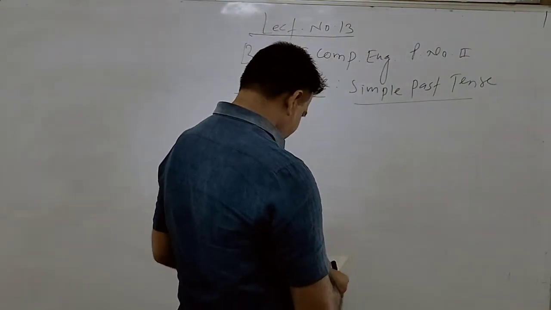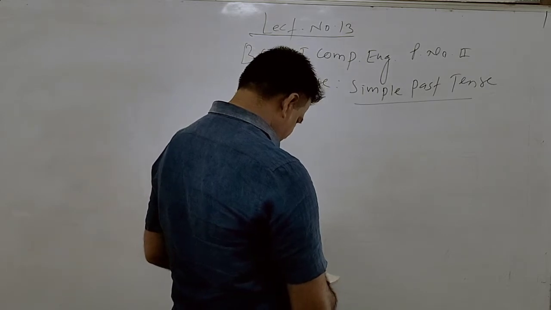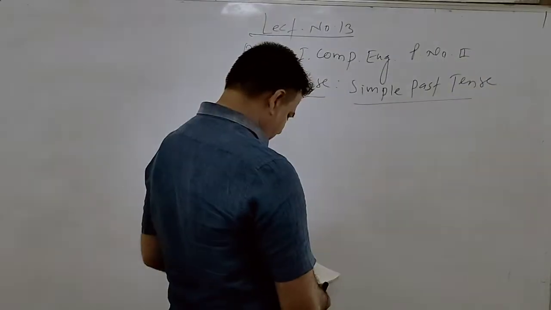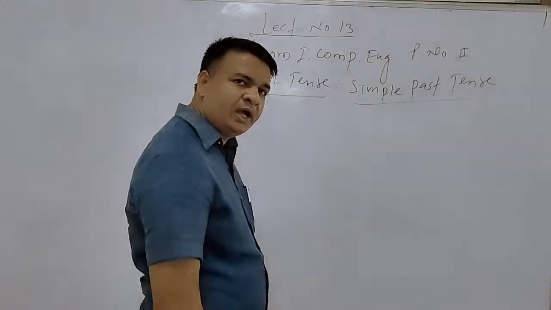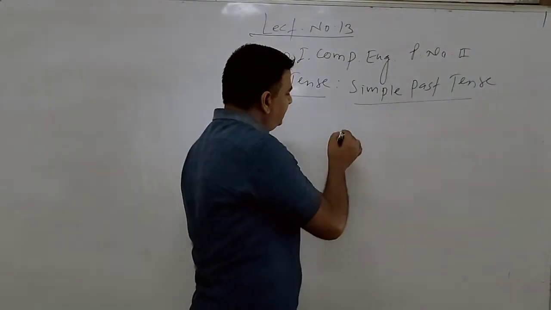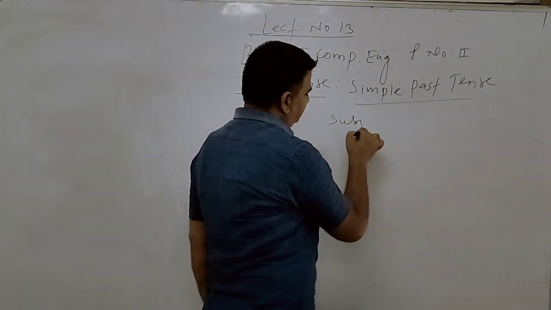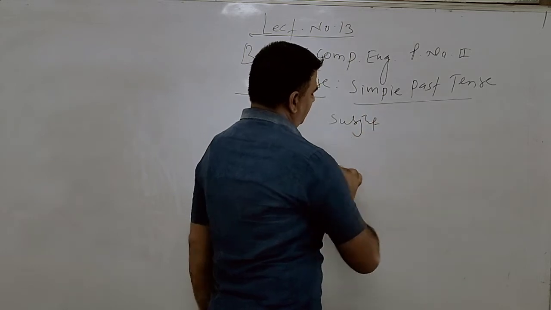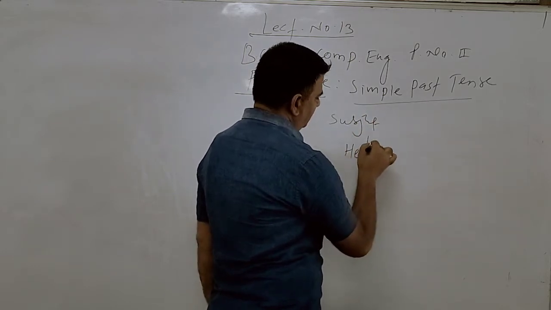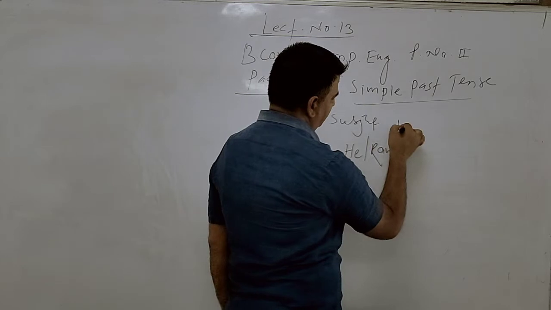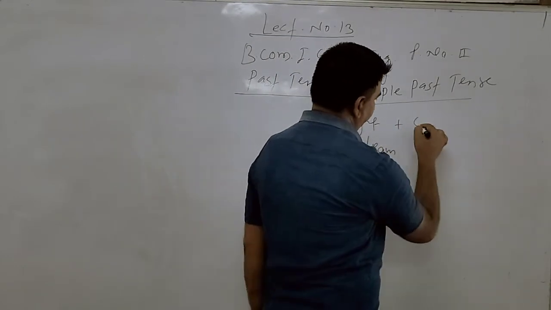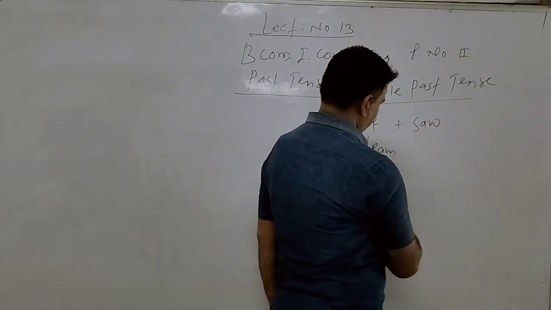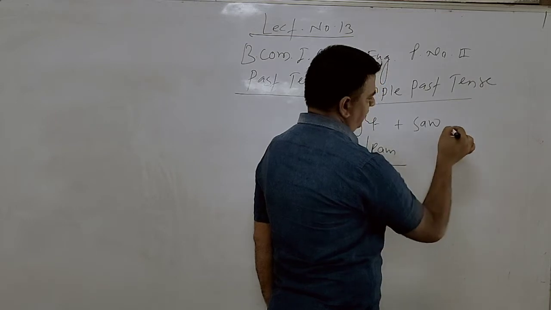And when we study this simple past tense, we will simply get the idea of this. For example, this is the subject, or noun, for example, he, or we can simply say Ram, plus verb, saw. Ram saw.